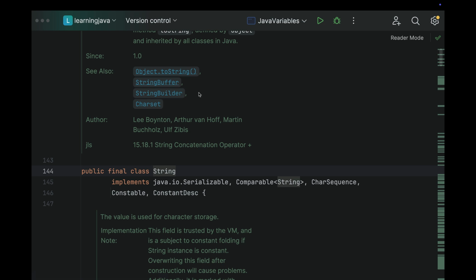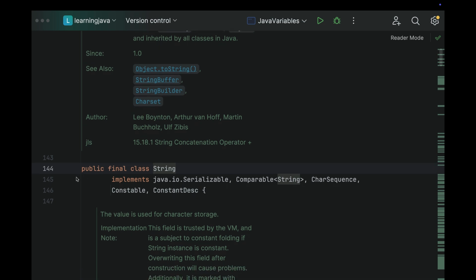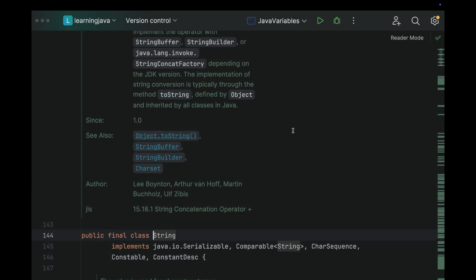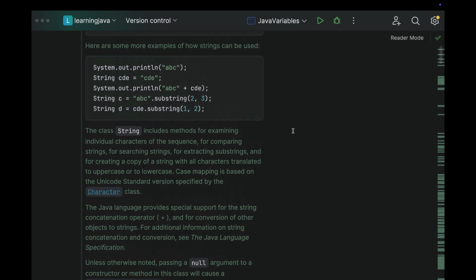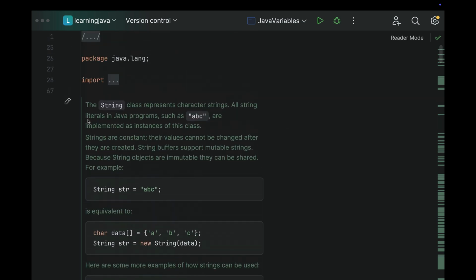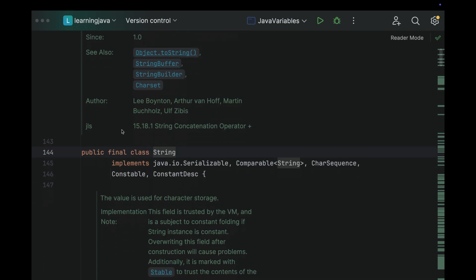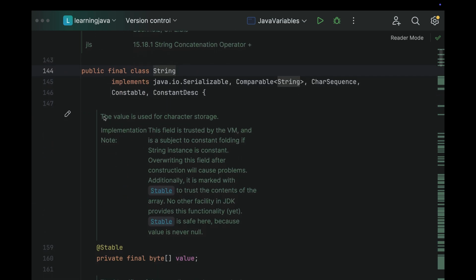Okay, so this is the String class in Java. This is an out-of-the-box class which is provided by the JDK. But if you see here, there are a lot of comments that have been added, and these are the documentation comments. You see here, these are all documentation comments. If I scroll down, these are again documentation comments.